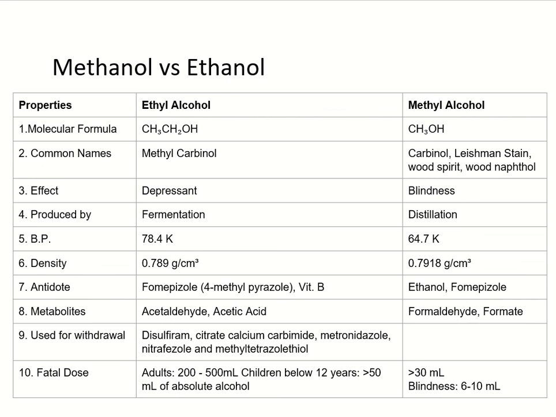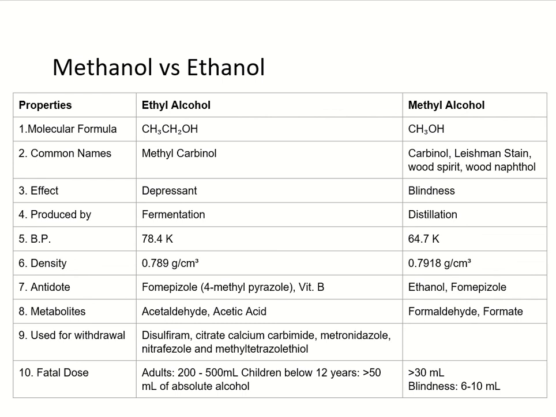Ethanol is produced by fermentation. Methanol is produced by distillation. The boiling point of ethanol is 78.4 degrees Celsius and that of methanol is 64.7 degrees Celsius. The density of ethanol is 0.789 grams per centimeter cube, whereas that of methanol is 0.7918 gram per centimeter cube.